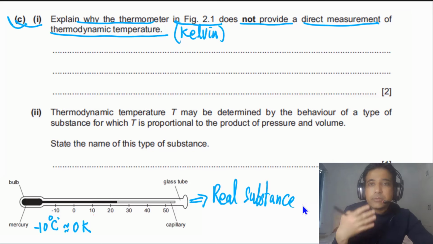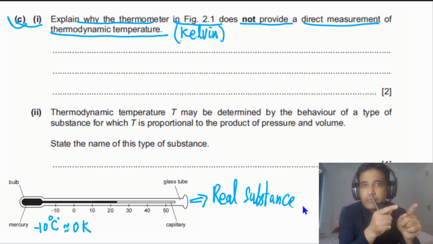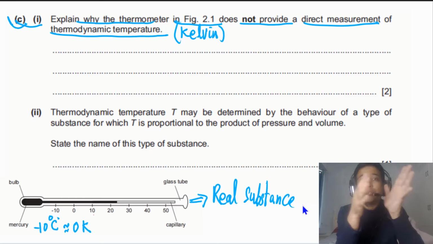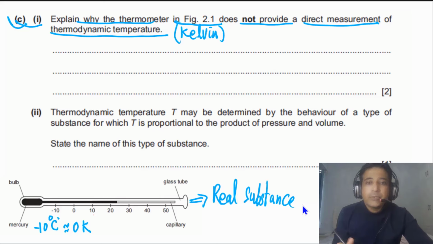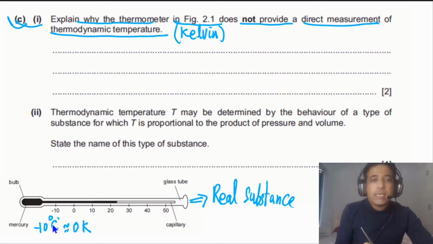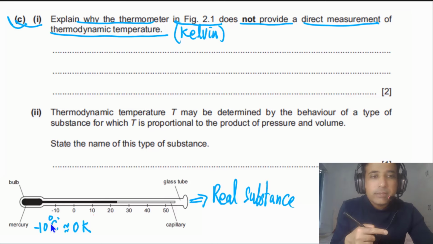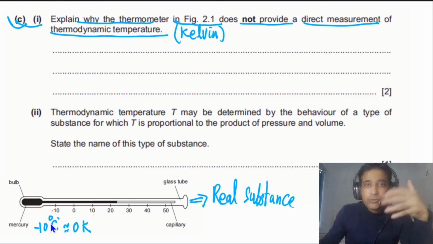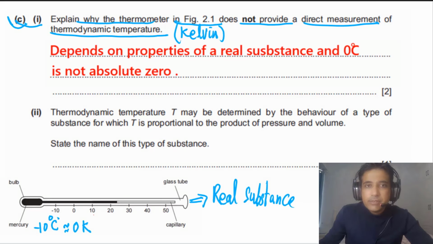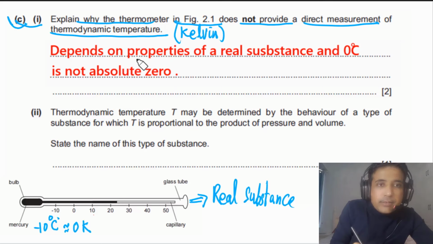But we can convert temperature from degrees Celsius into Kelvin. So one is that it depends on a real substance. The other thing you can say is that minus 10 degrees Celsius is not absolute zero. So we cannot measure thermodynamic temperature directly with this thermometer. We can write two points for this. One point: it depends on properties of a real substance. Second, 0 degrees Celsius is not absolute zero.